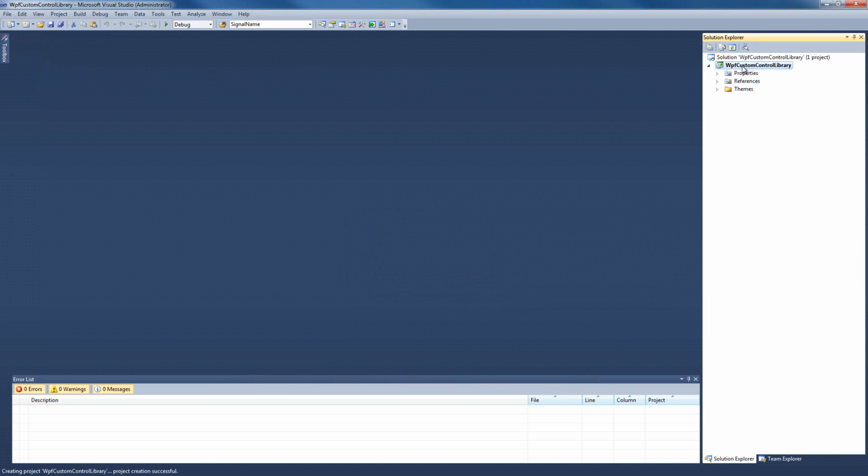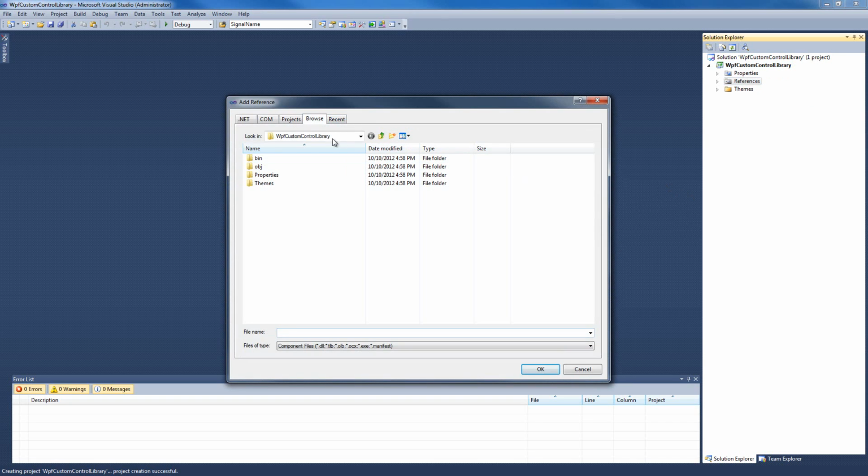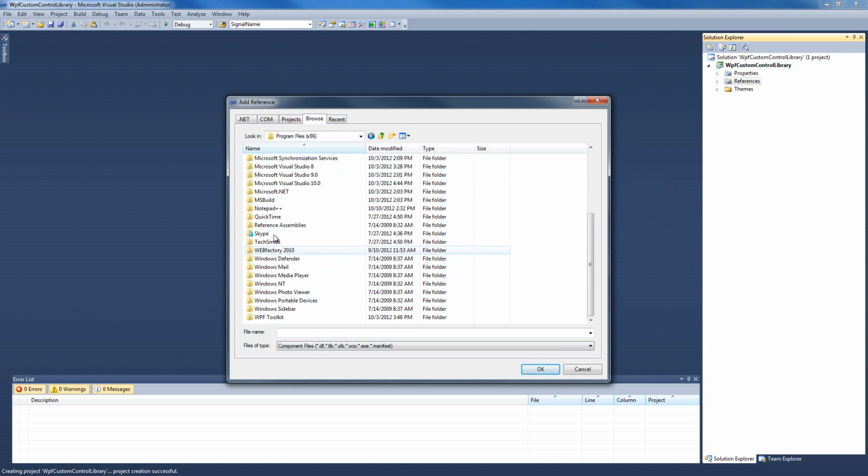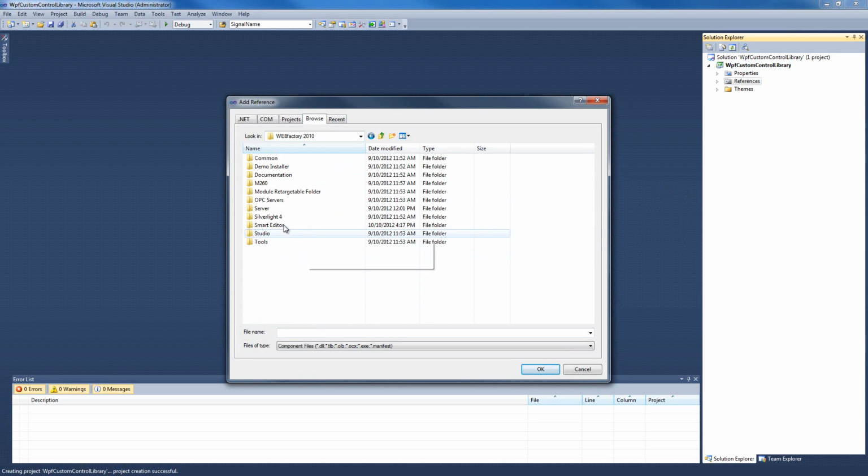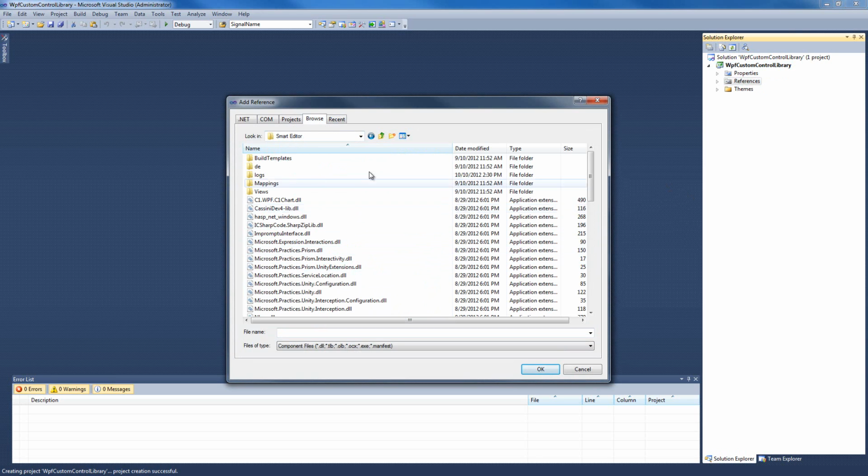The next thing we need to do is make the references. So I'm gonna click Add Reference and I'm gonna browse my C drive in Program Files, WEBfactory Smart Editor, and from this folder I'm gonna take all the DLLs that I have to reference to our project.